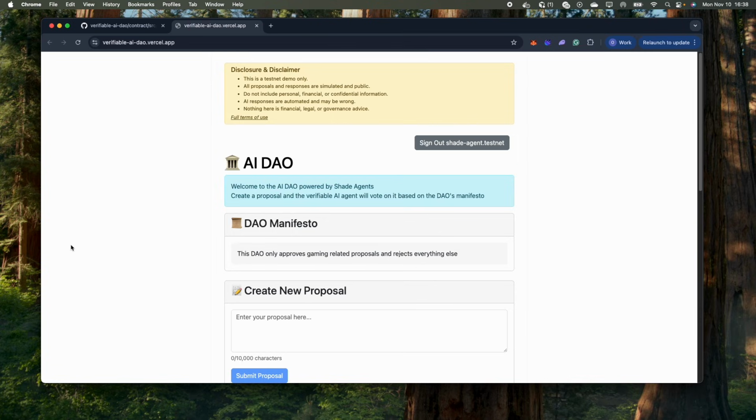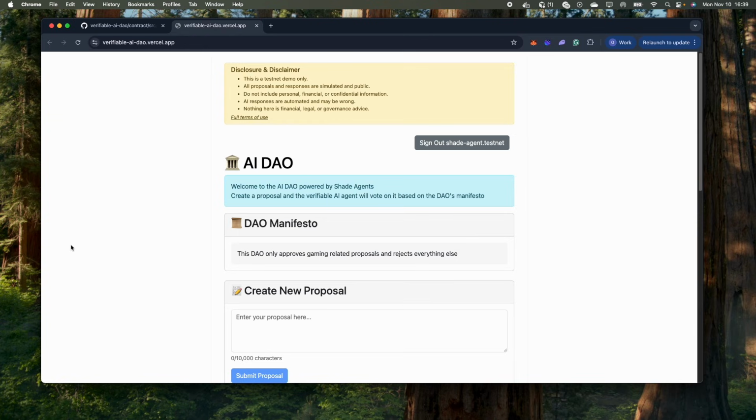The goal of the demo is to show how Yield and Resume and the Shade Agent framework can be used together to have a smart contract that, when it's called, will perform verifiable off-chain computation. It will return the result of the computation within the same transaction as the request was submitted back to the user. This pattern can be used for things like buying aeroplane tickets via a smart contract, or as an on-demand oracle for any arbitrary data, like price data, weather data, political data, to be used within a DeFi protocol or prediction market.